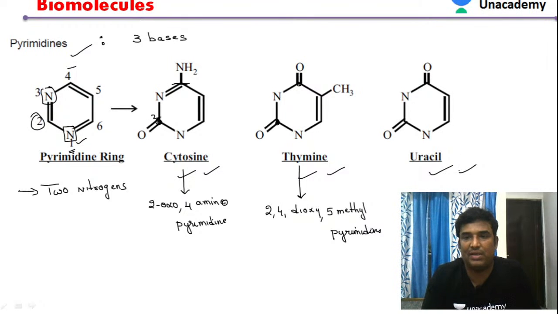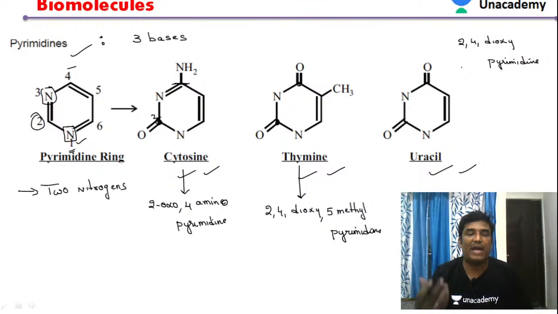Then let's see about uracil. It is 2,4-dioxo pyrimidine. So 2,4-dioxopyrimidine is the name for uracil.